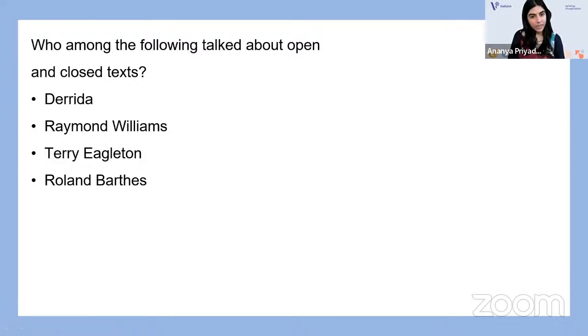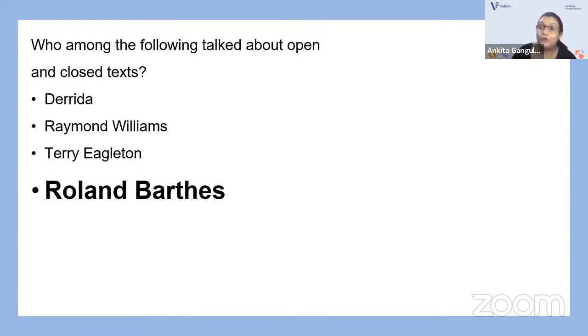Who among the following talked about open and closed texts? Now, is it Derrida, Raymond Williams, Terry Eagleton, or Roland Barthes, who talked about open and closed texts? Okay. So as you all know, knowing such literary concepts, theoretical concepts, is very important. So it was none other than Roland Barthes who famously made the distinction between open and closed text, meaning readerly